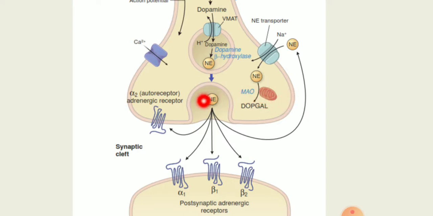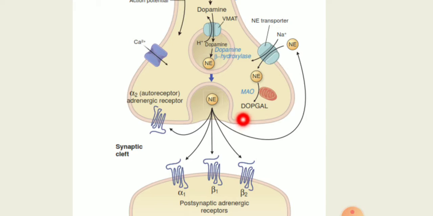The control of alpha 2 is inhibitory. The receptors which control the release of the same neurotransmitter are called autoreceptors. If it is controlling the release of other things like serotonin, then it is called a heteroreceptor. So these autoreceptors of other co-transmitters also inhibit neurotransmitter release. In addition, numerous heteroreceptors are expressed in the adrenergic neuron.